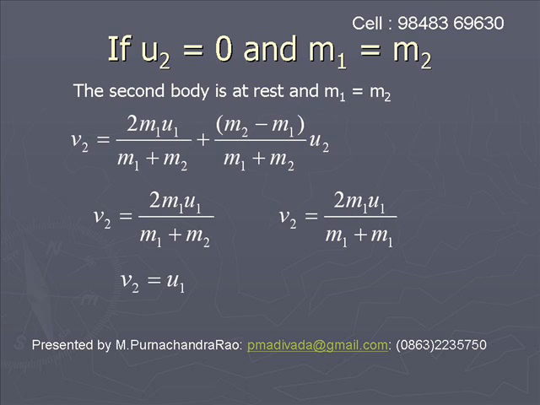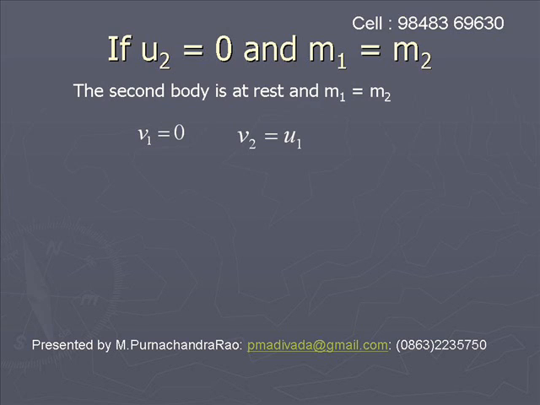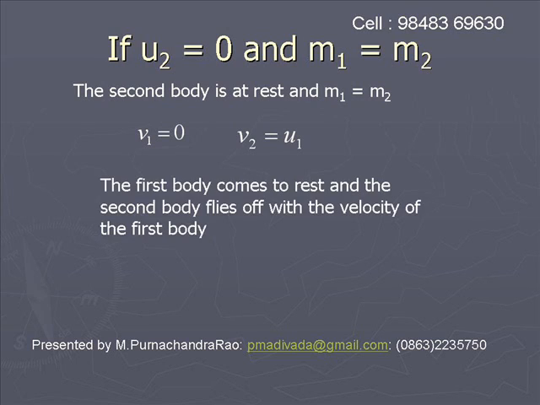v2 is equal to 2m1 u1 by 2m1. 2m1 gets cancelled and we will get v2 is equal to u1. Hence the final velocities are 0 and u1. That means the first body comes to rest and the second body flies off with the velocity of the first body.